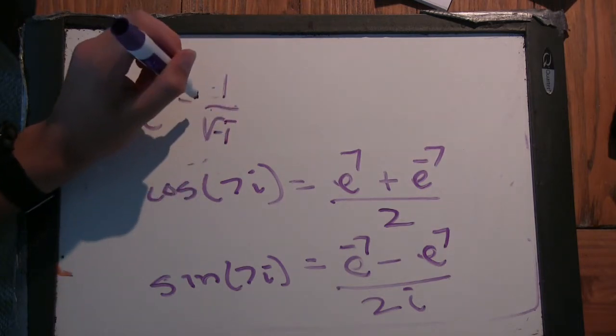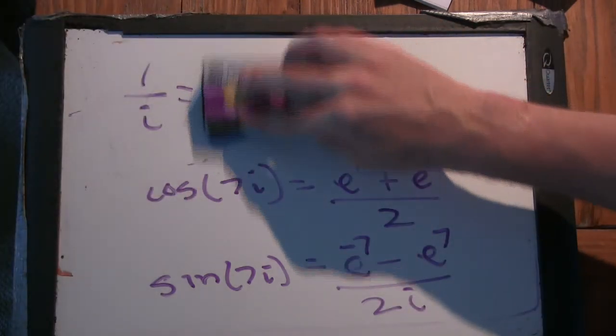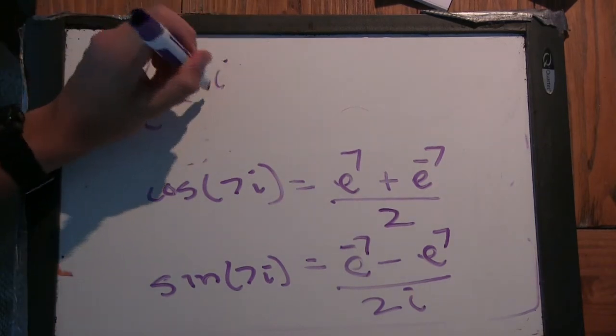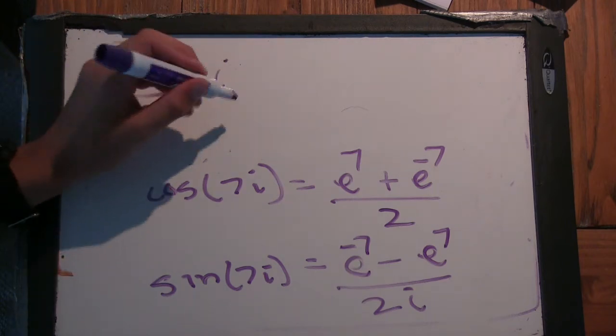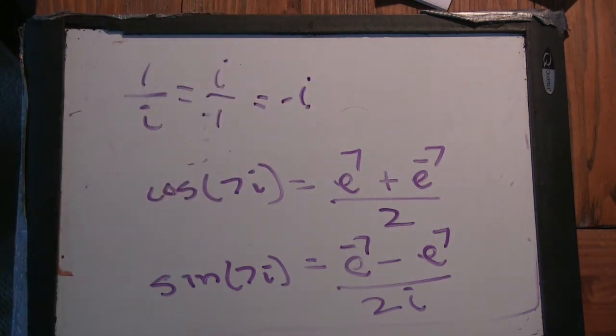So you can rationalize. So don't do it with square roots. Just rationalize it from here. You can multiply by i. Okay. You get i over i squared, which is minus 1. So this is minus i. All right. So 1 over i is minus i.